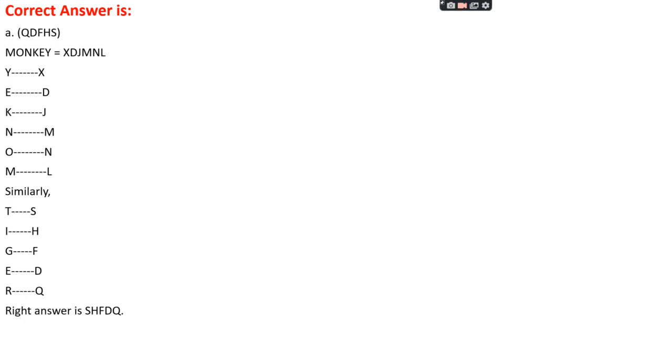Okay. Similarly, for tiger, for T there must be the letter one before it in the alphabet. So yes, T gives S. For I, there's H. For G, there's F. For E, there's D. For R, there's Q. So the right answer is QDFHS.